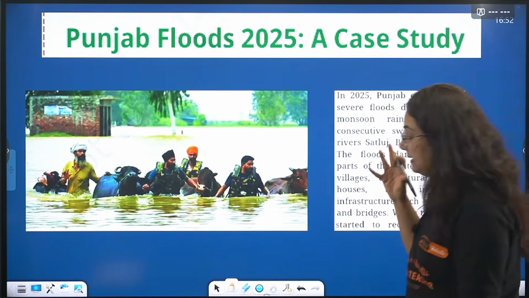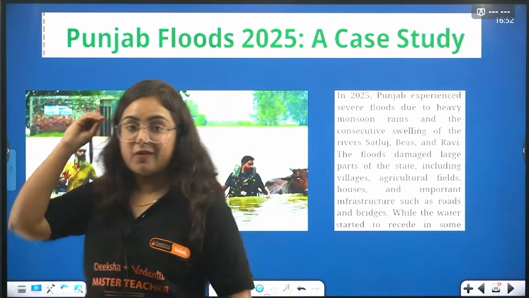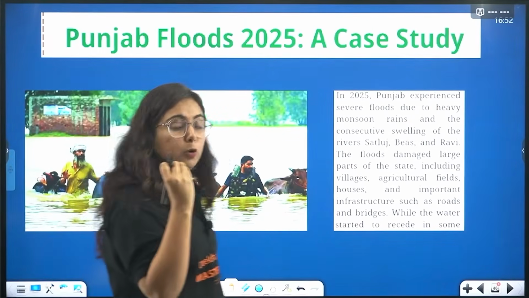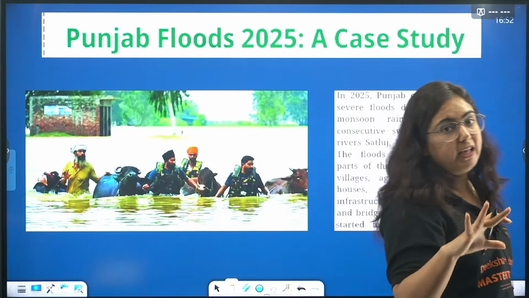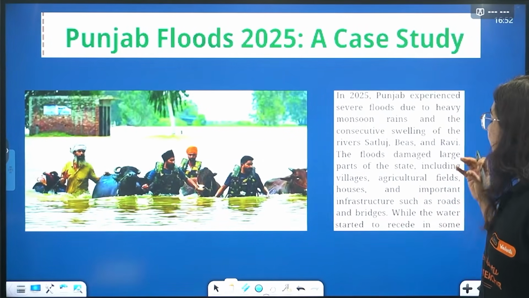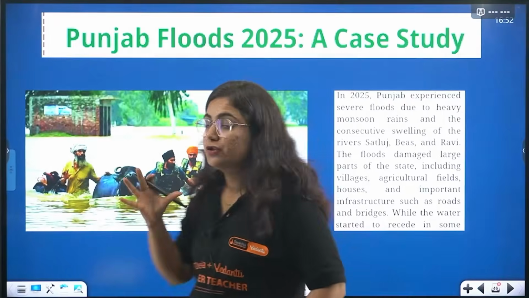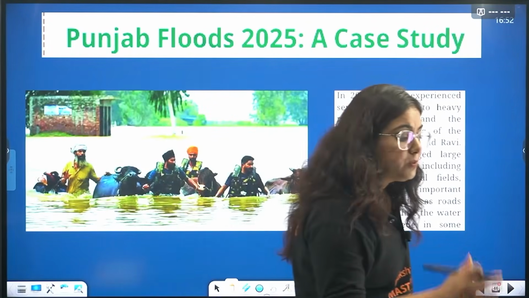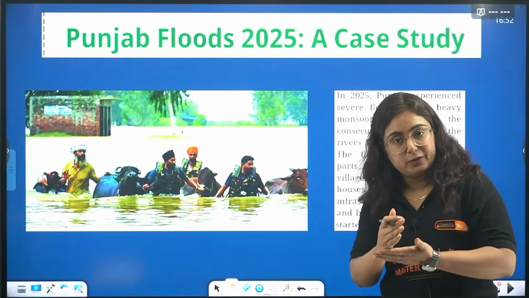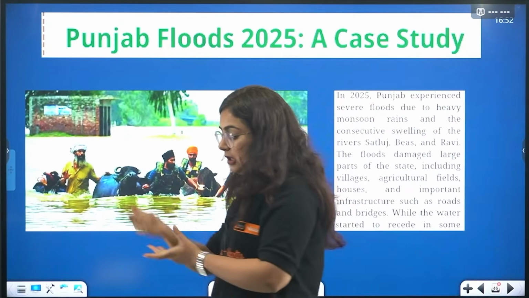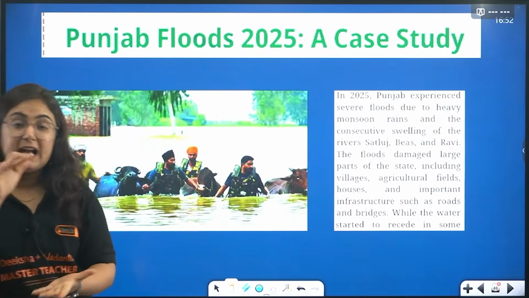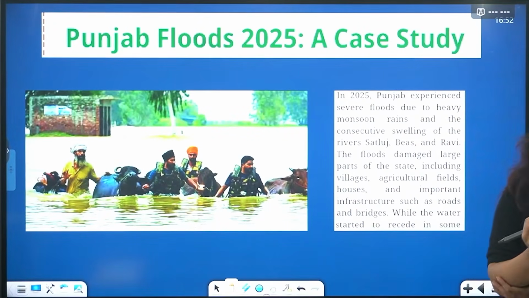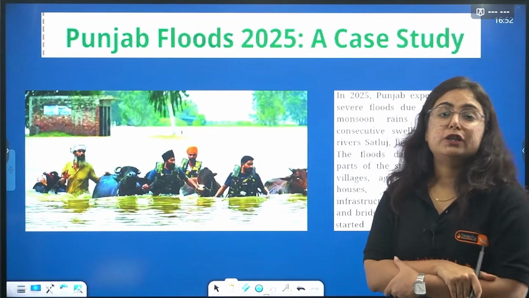So Punjab floods, the case study. Beta, this is something that created devastation in the life of the people living in the region of Punjab, Haryana, Uttarakhand last year. Right? In 2025, Punjab experienced severe floods during the monsoon season. The question is, why is it? Because of multiple human activities: increasing population, deforestation, and the greedy nature of humans that led to over-irrigation in that soil.